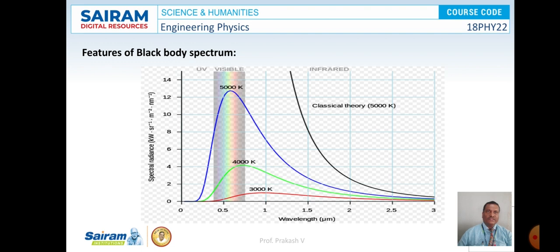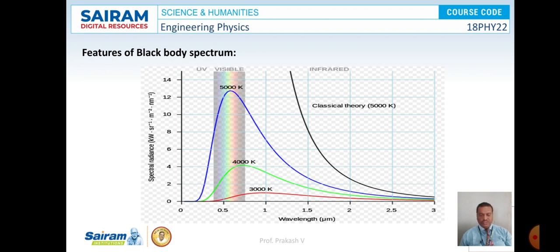When we analyze this black body radiation spectra, the distribution of radiant energy is not uniform and varies with lambda, that is the wavelength, and the temperature. There are different curves for different temperatures, and for a particular temperature the intensity of radiation increases up to a particular wavelength and then decreases with further increase in wavelength. As the temperature of the body increases, the peak of the curve shifts towards the shorter wavelength end. So this is the observation made by looking at this black body spectrum.